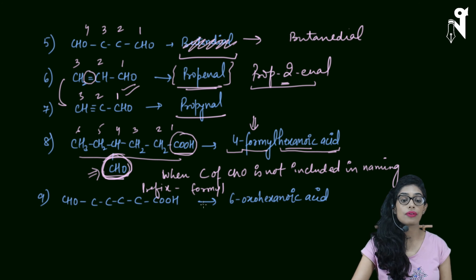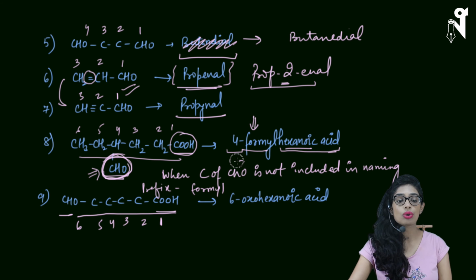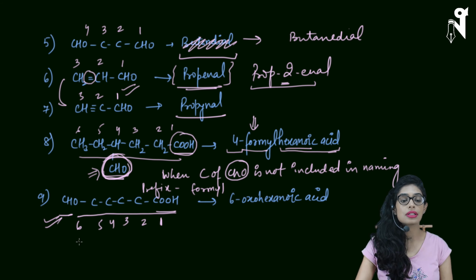But here what will be the difference? In the previous case we could not include CHO's carbon in the principal carbon chain. Here we are including the CHO's carbon in the principal carbon chain counting, and that's the reason it will have a different prefix.